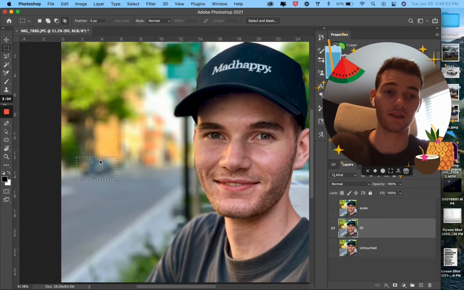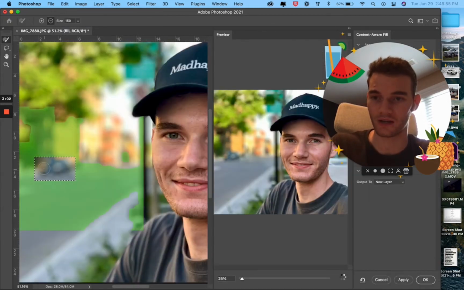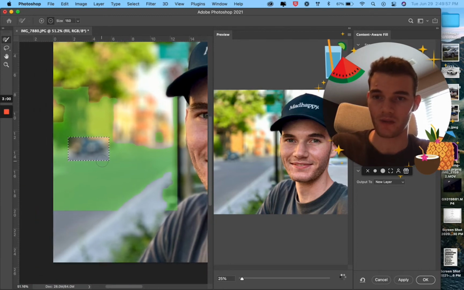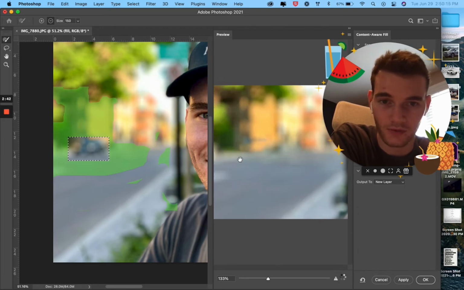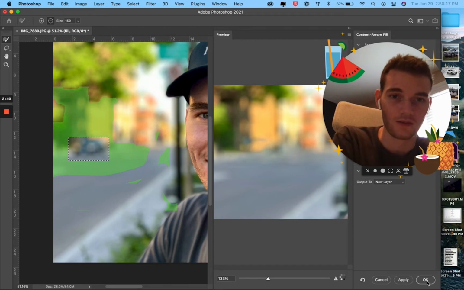So this is basically what the clone tool does. It just replaces what you want, and you can kind of be particular about what you want. And then you use the minus here. You can do plus if you want to do more stuff, but you can tell it what to take to fill in this spot here, and then when you let go, it'll do it here. You can see it's loading, and it'll just fill it in here. So, boom, it's gone right away. Pretty good, okay? So that's content-aware fill.